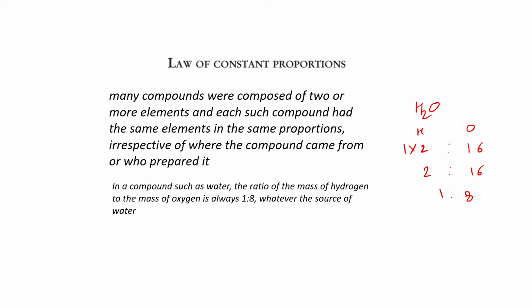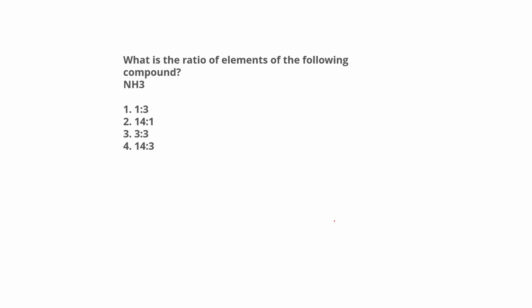Okay, here we are just talking about water as an example. So I hope you are clear why the ratio of hydrogen to oxygen is 1 is to 8 in the case of water. And this ratio is of what, guys? This is the ratio of the masses, the ratio of the mass of hydrogen to the mass of oxygen. I hope you are clear with this example. So if you are clear with the previous example, I request you to read the question, pause the video, okay, and then answer in the chat if you want to.